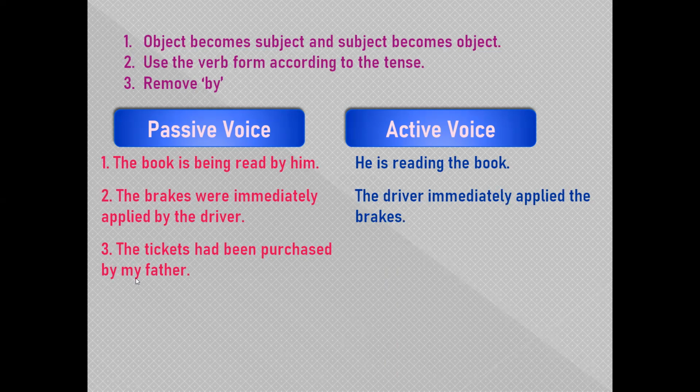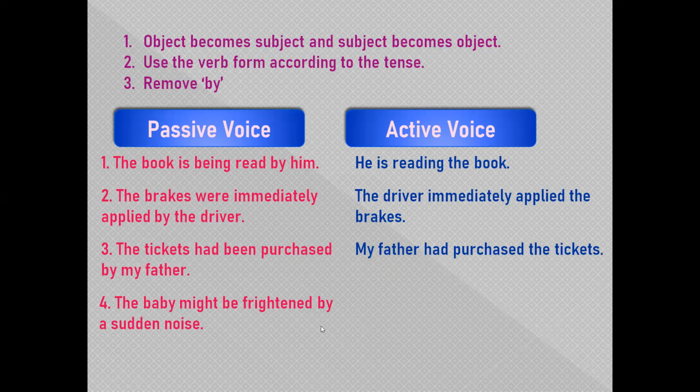The tickets had been purchased by my father. So we add had been plus third form of verb in passive when our sentence in active is in past perfect tense. So that is why when you have to change it into past perfect, you have to remove the verb been from here, and the object will become the subject. So our sentence will start with my father. My father had purchased the tickets.